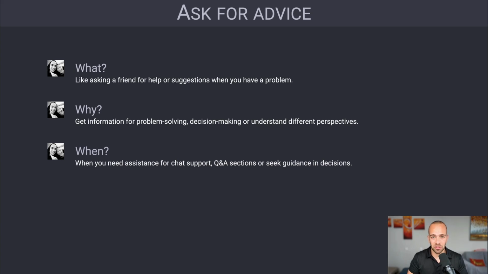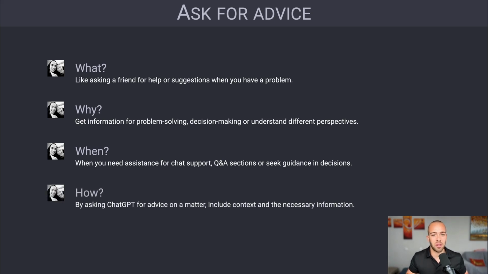And when are we going to use this? When you need assistance, for example, chat support if you're running a business, for a Q&A section if you're having something like that on a website, or to seek guidance in decisions. Now, how can we use this? Well, by asking ChatGPT for advice on a matter, include context and the necessary information needed for ChatGPT to give you the best answer possible. Let's dive right into ChatGPT and go over a few examples on how you can use just this.